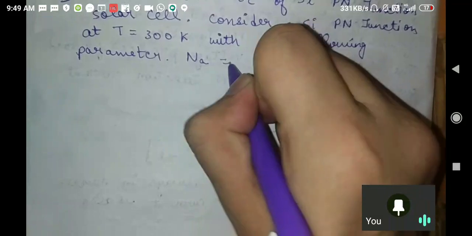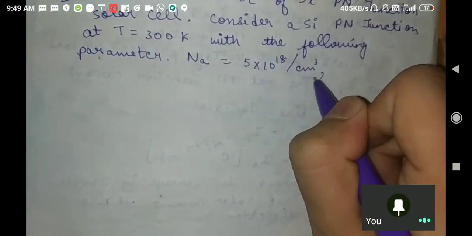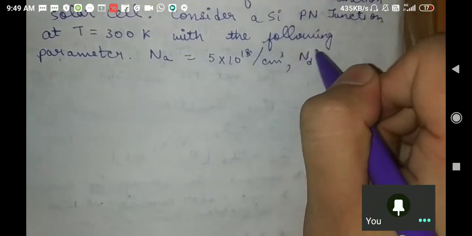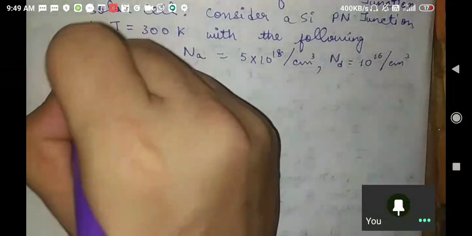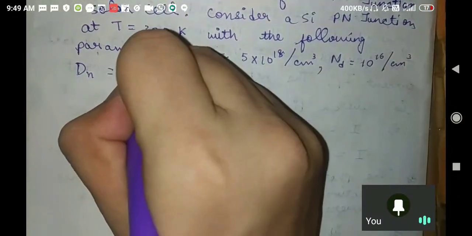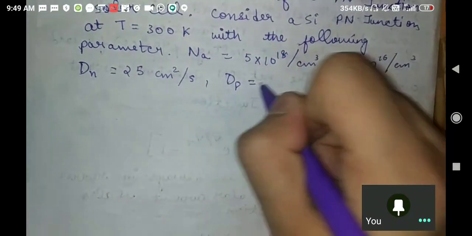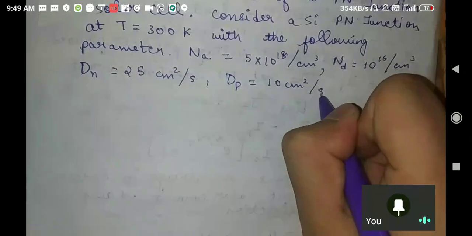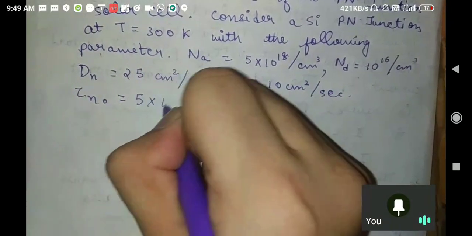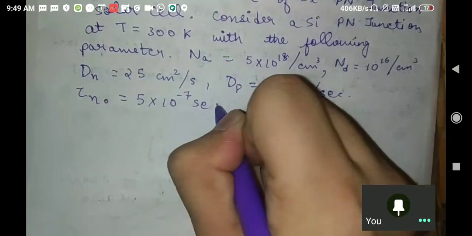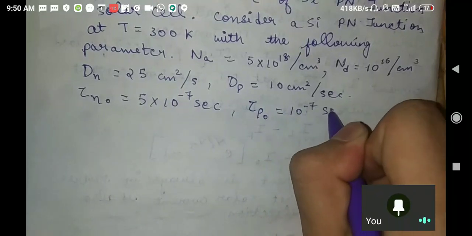Na is given 5 into 10 to the power 18 per centimeter cube. Nd is given 10 to the power 16 per centimeter cube. Dn is given 25 centimeter square per second. Dp is given 10 centimeter square per second. Tau n naught is equal to 5 into 10 to the power minus 7 second, and tau p naught is equal to 10 to the power minus 7 second.